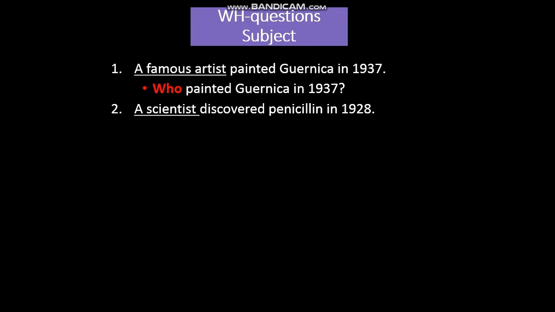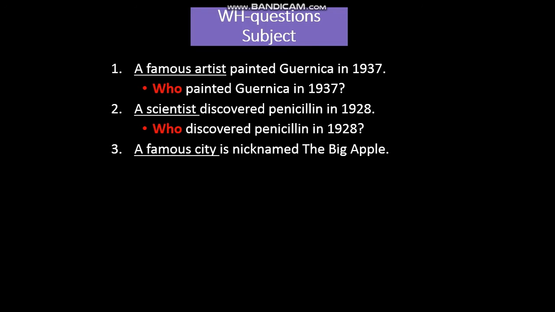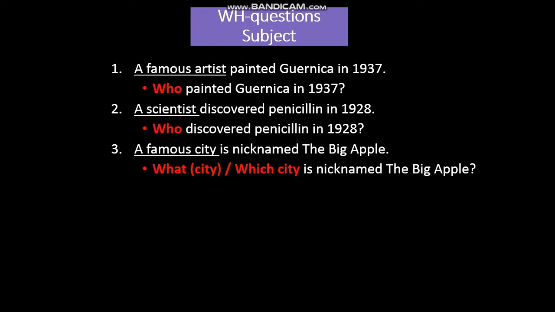A scientist discovered penicillin in 1928. A scientist is also a person. So if you want to ask this, you can just change this person into who. Who discovered penicillin in 1928? A famous city is nicknamed the Big Apple. A famous city is not a person, so you don't ask this with who. You ask with what city or which city is nicknamed the Big Apple.